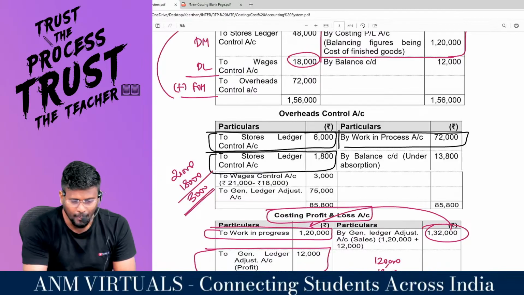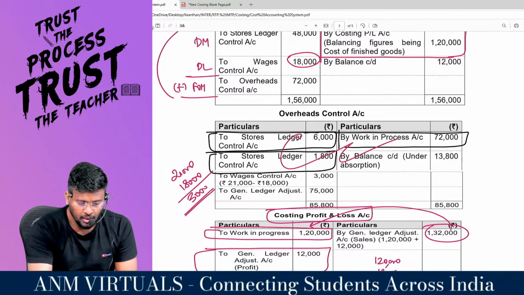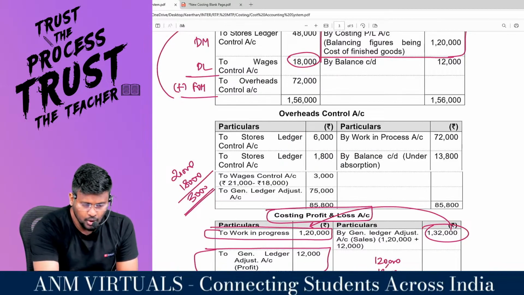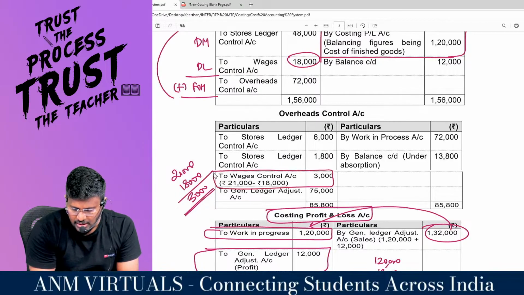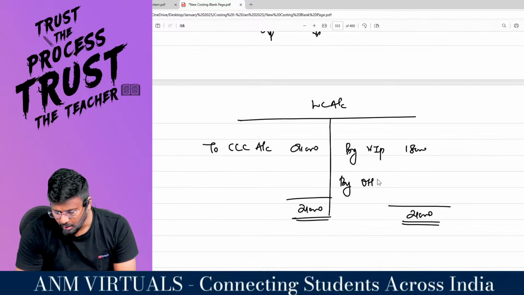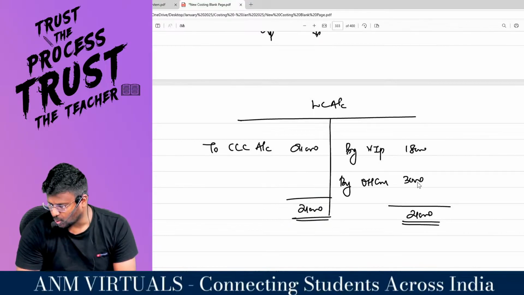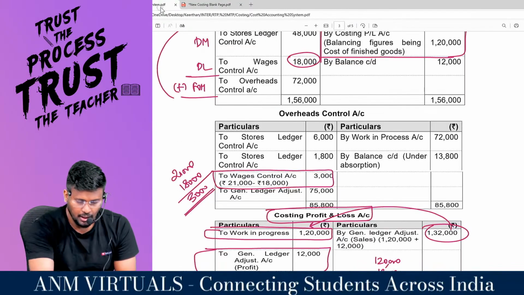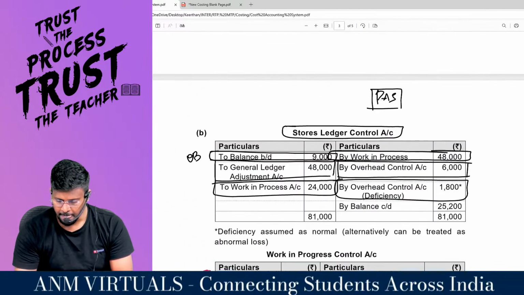That's what: overhead control account debit to wages control account. In the wages control account, on the credit side, by overhead control account. How much is coming? 3,000. That way it has been closed. I hope that you are able to appreciate and understand.